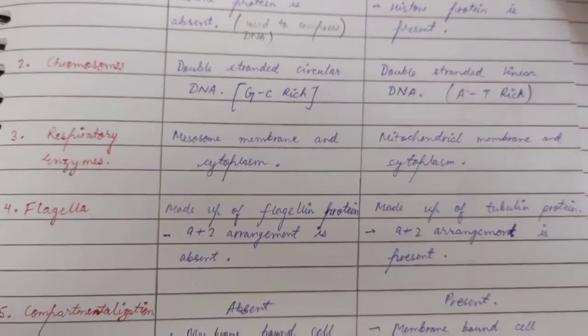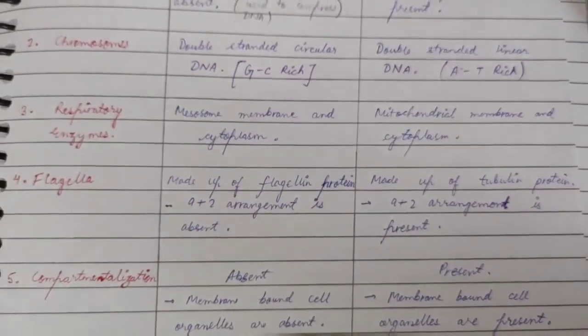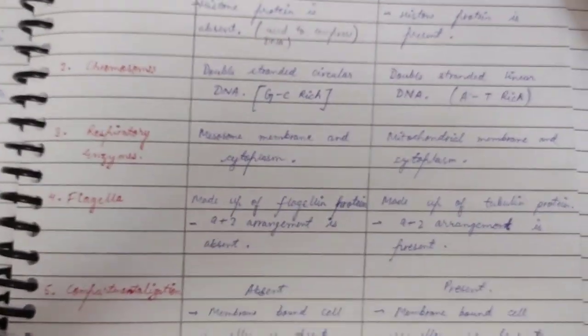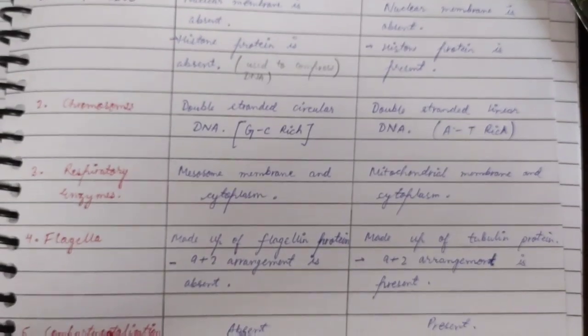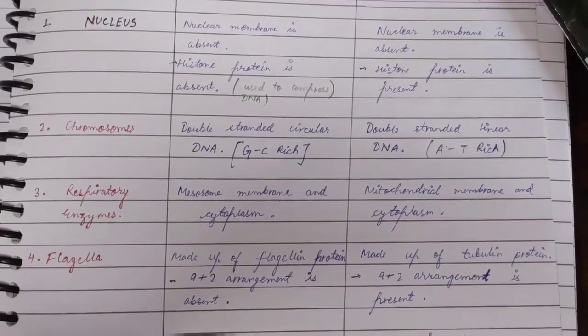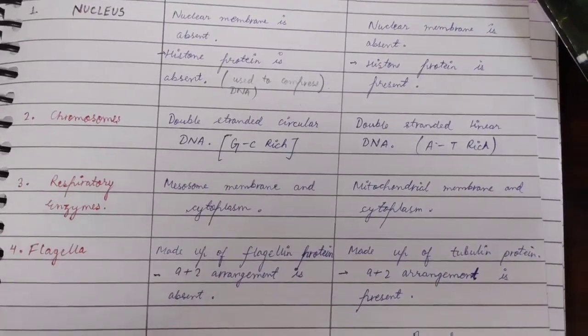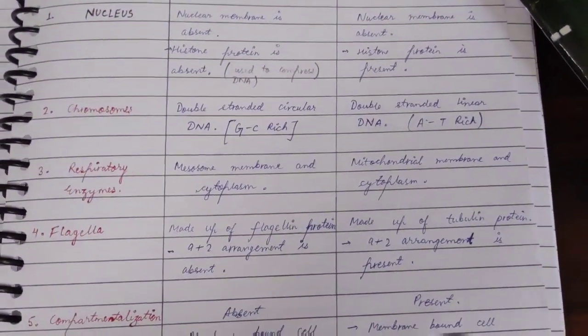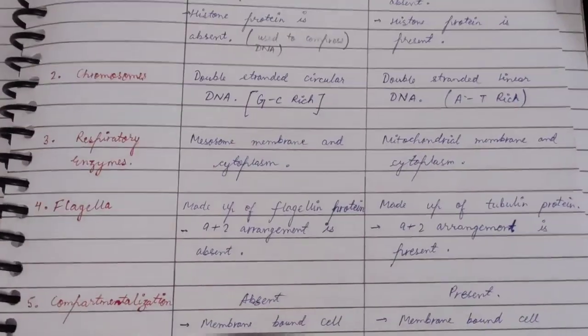This is linear DNA. The third difference is respiratory enzymes. In prokaryotic cells they are on the mesosome membrane and in the cytoplasm, and in eukaryotic cells on the mitochondrial membrane and in the cytoplasm. Mitochondria help in respiration in eukaryotic cells.